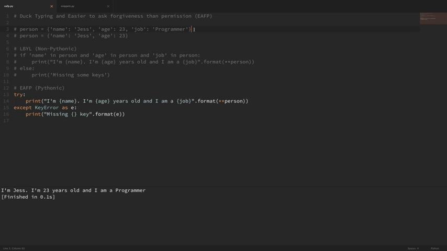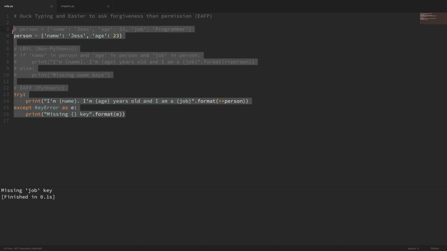And now if I run it with the example that is missing the job key, then you can see that it printed out here that we're missing the job key. So you can see the big difference here. We're not making all of these checks saying, can we do this? Can we do this? And can we do this? We're just trying to do it. And if it works, then that's great. And if it doesn't work, then we print out the error or handle it in any way that we want to handle it.